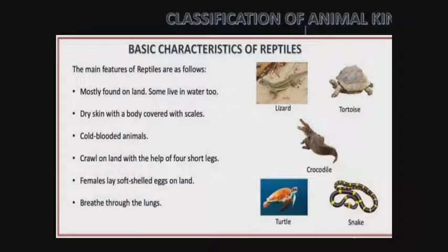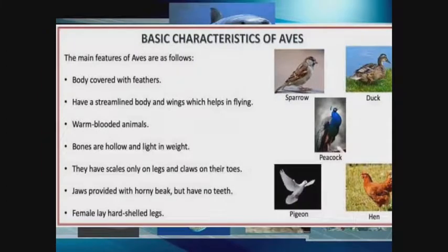So any animal that creeps on the floor is regarded as a reptile. And they are also cold-blooded animals. They breathe through their lungs. And the next one we talk about is aves, which are also regarded as birds. We have the hen, the pigeon, the peacock, the duck, the sparrow, as many birds as we can mention.